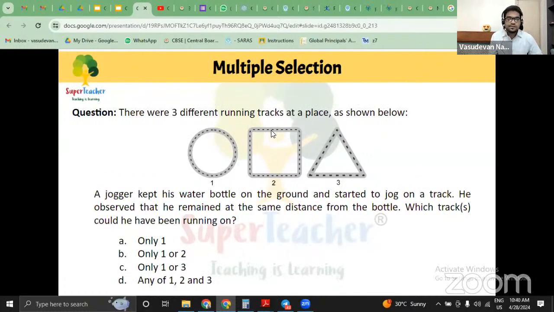So here in this case, I would like to repeat, multiple selection does not mean multiple correct answers. A, B, C, D may say it's only one option correct, but that particular option can talk about multiple options that are present in the question itself or in the assessment item itself. You can see that circle, square, and triangle, all the three are present. You could have selected 1 and 2, you could have selected 2 and 3, so you could have selected anything, right? So that's why they call it multiple selection. You ended up selecting only one, and that's completely fine because you've got options over there, right?